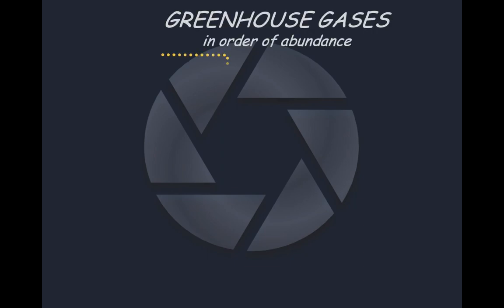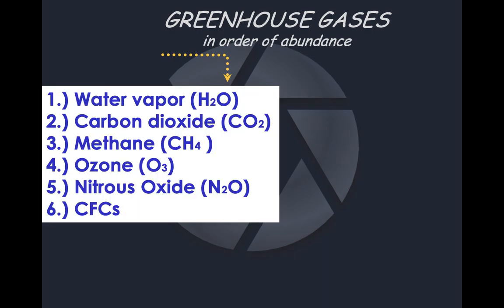Okay, let's talk about the greenhouse gases. I do want you to know what they are, and I've listed them in order of abundance. The first one is actually water vapor, so evaporated H2O. It's very prevalent in the atmosphere, as you know. It's why we have precipitation and things like that. But it does act as a greenhouse gas.